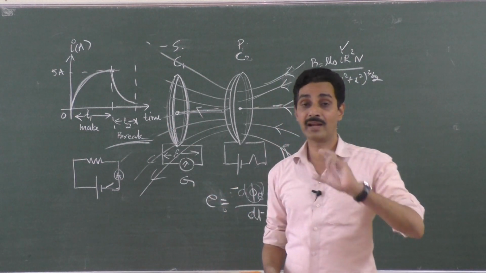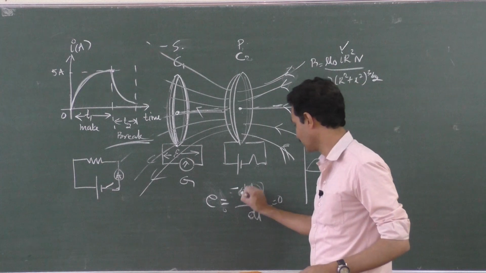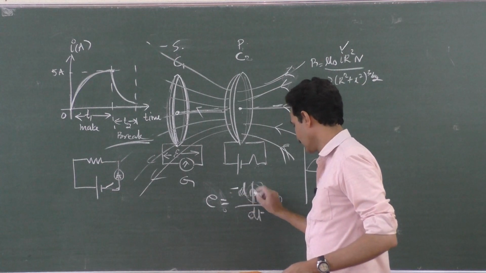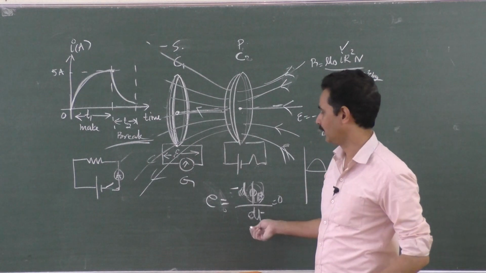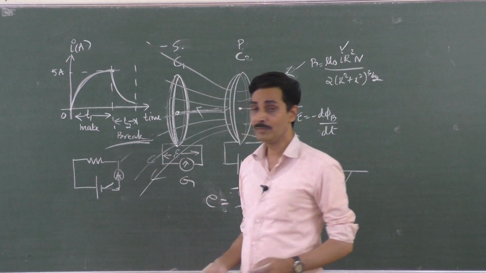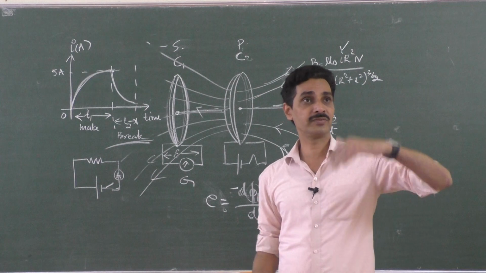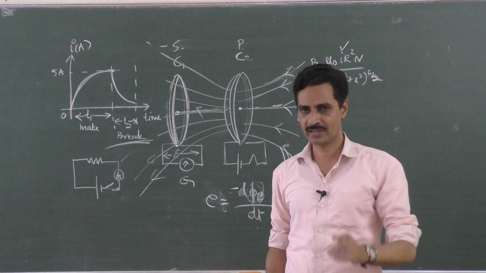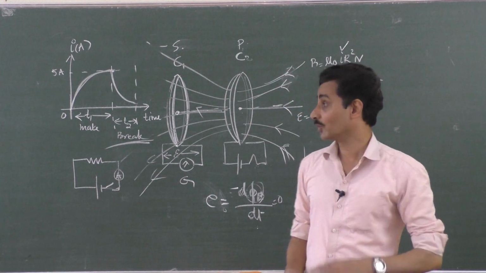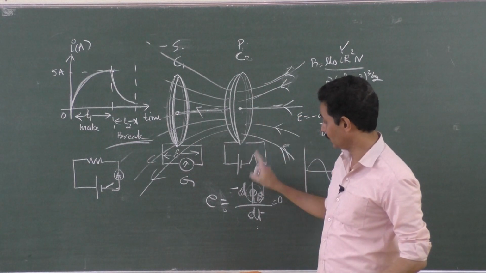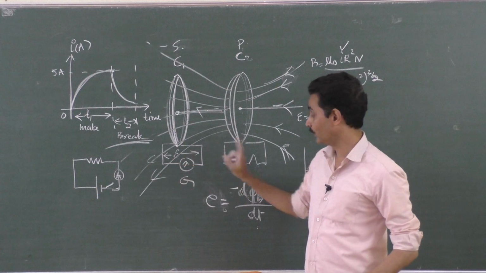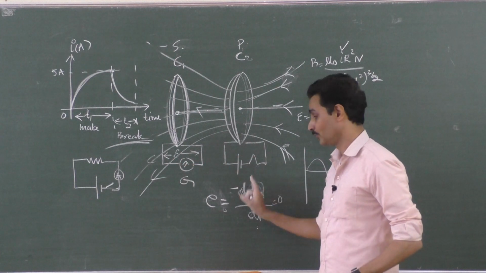That means the rate of change of flux is faster or more where it takes lesser time. That is during break. During break, the current collapses from maximum to 0 all of a sudden compared to during make. So the EMF developed during break, that is when you switch it off, is more than the EMF developed during make, when you switch it on.